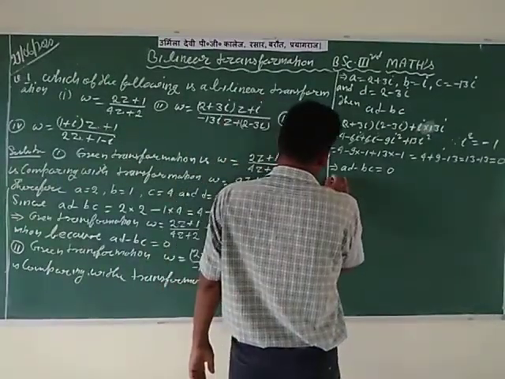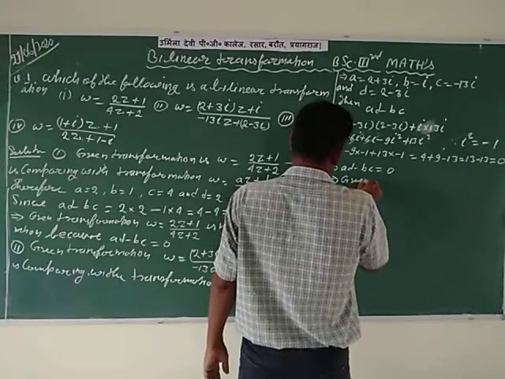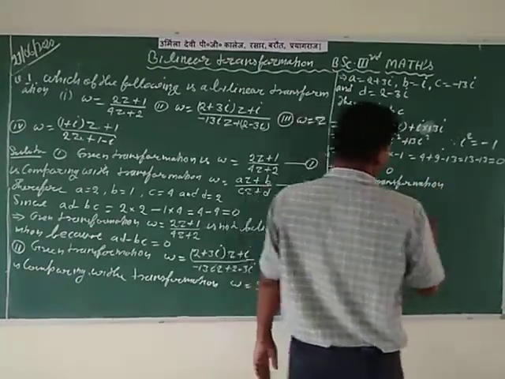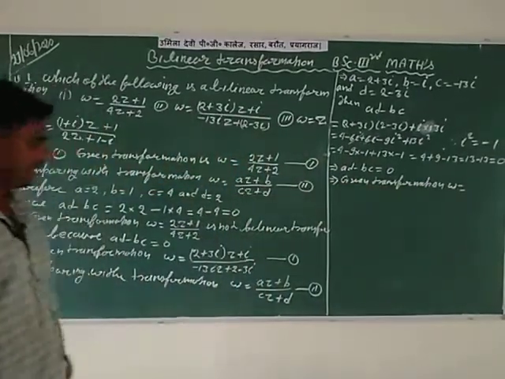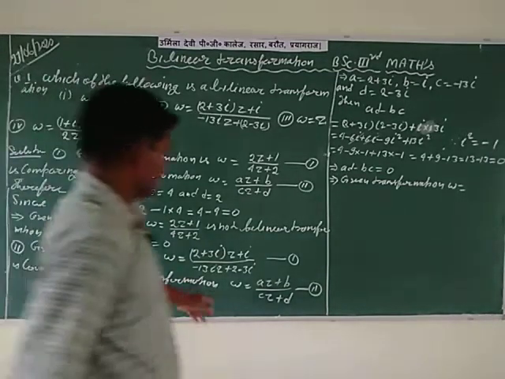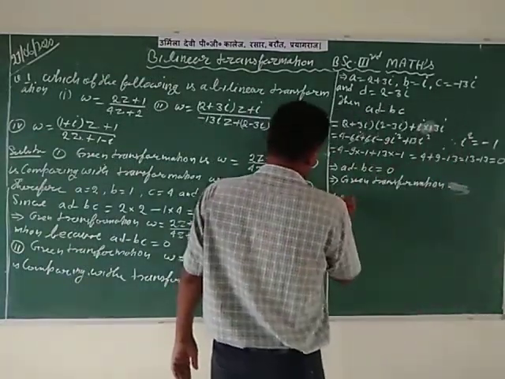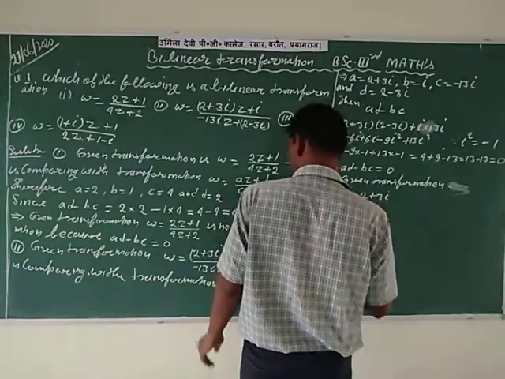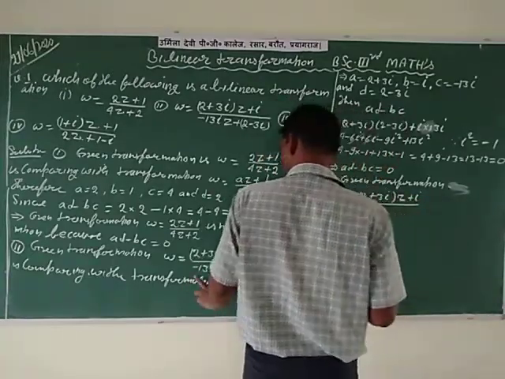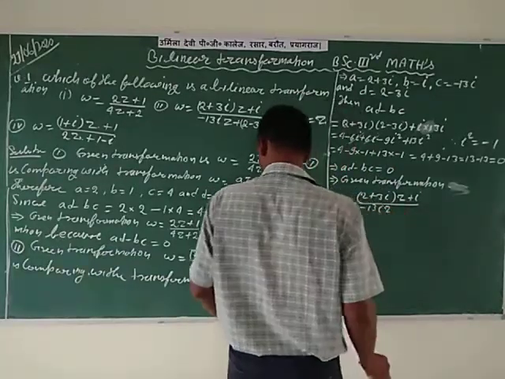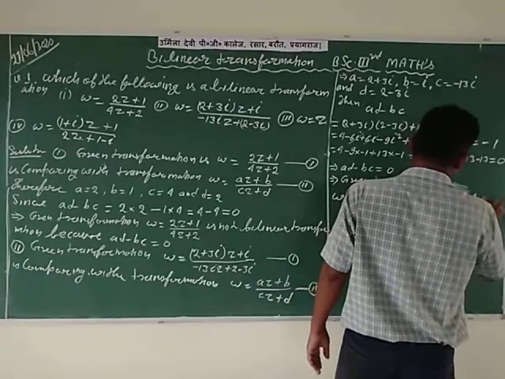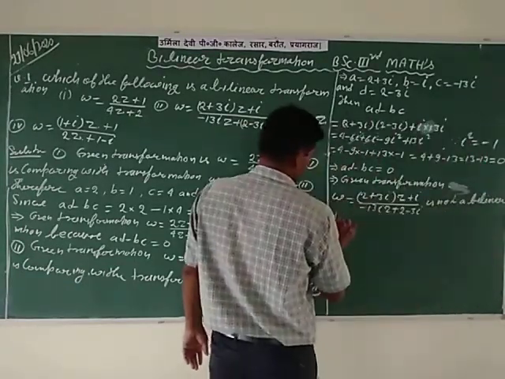So it is implied that the given transformation W is equal to (2 plus 3i) times z plus i divided by minus 13i times z plus 2 minus 3i is not a bilinear transformation.